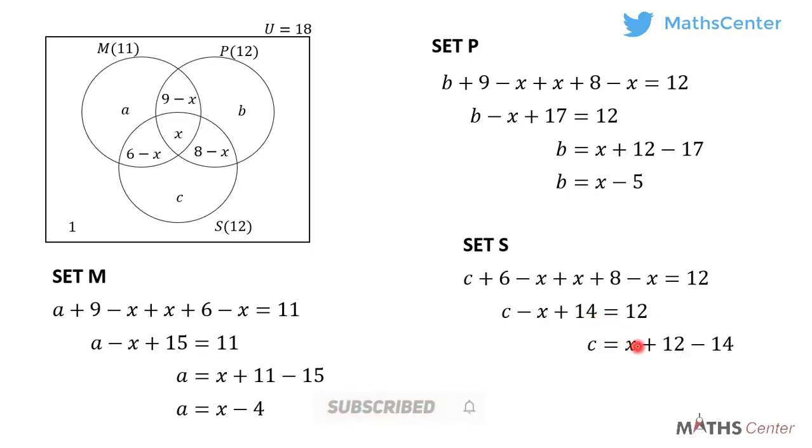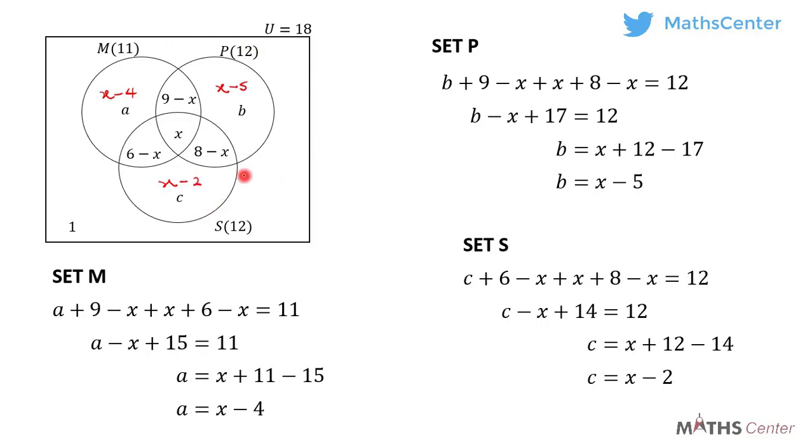And so C will be equal to X plus 12 minus 14. And this will give us C is equal to X minus 2. So we have A to be X minus 4, B to be X minus 5, and C to be X minus 2.